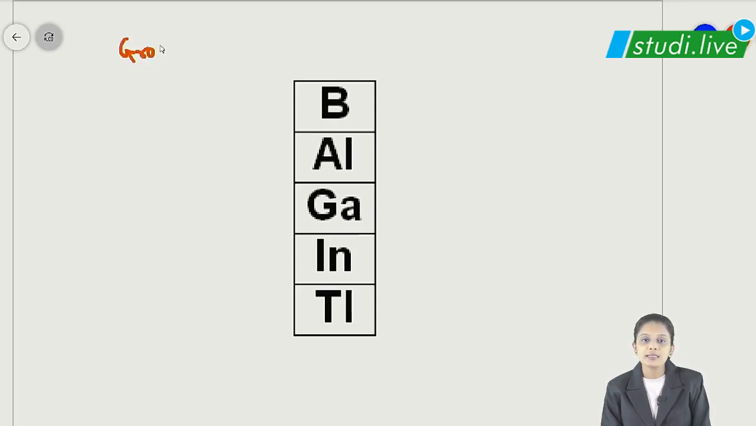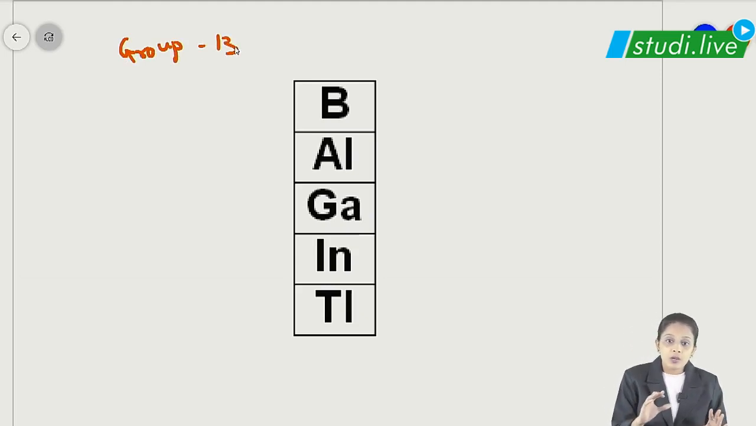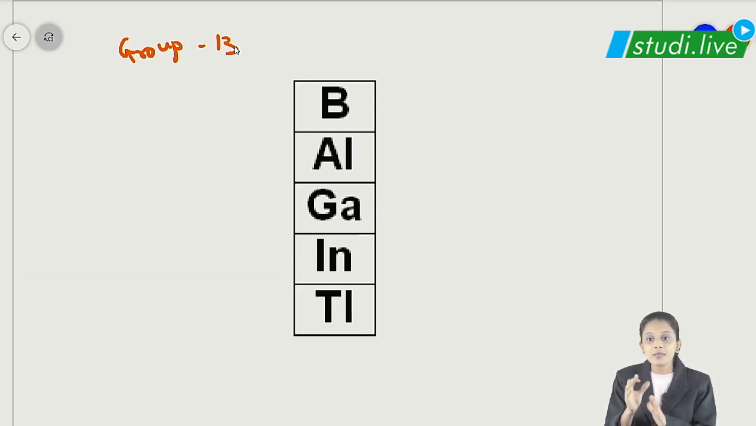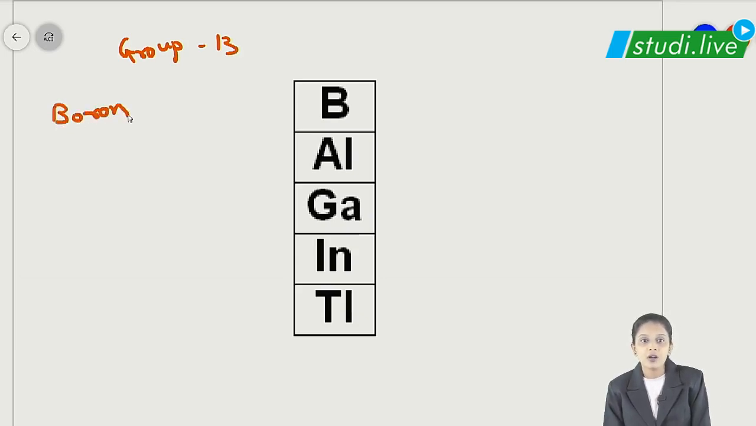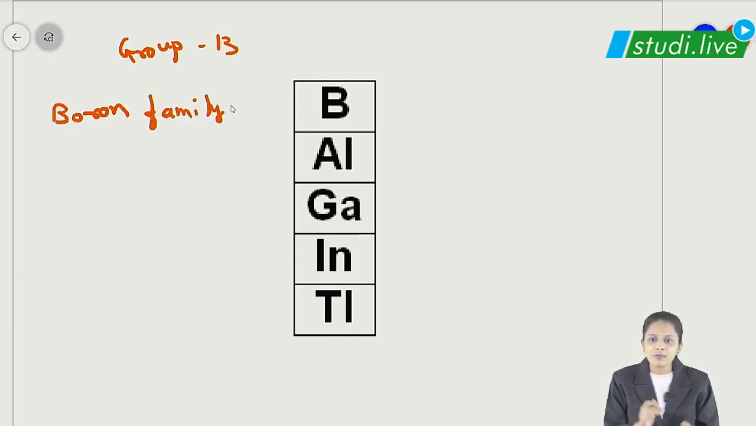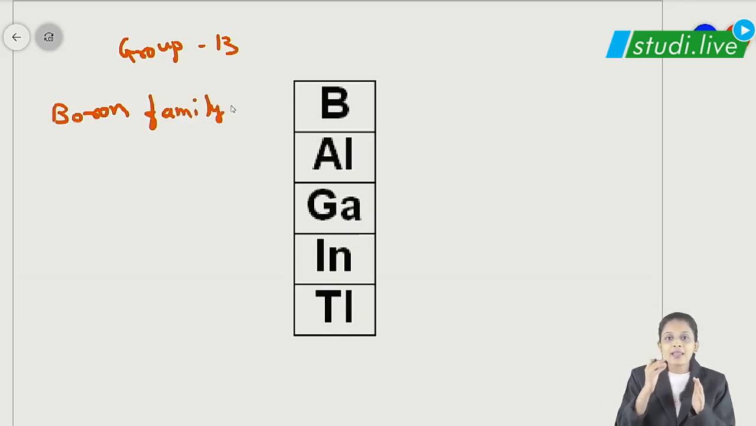So group 13, students, a very interesting thing I am telling you. The first member of the group represents its family. So group 13 elements are called the boron family. Remember this, okay? Group 13 elements are called the boron family because the first element is boron. So boron, aluminium, gallium, indium, thallium.